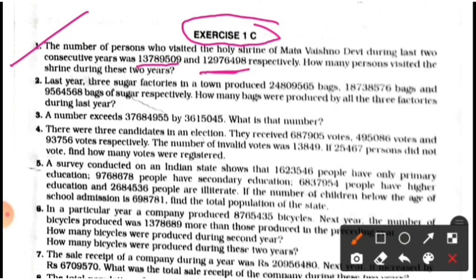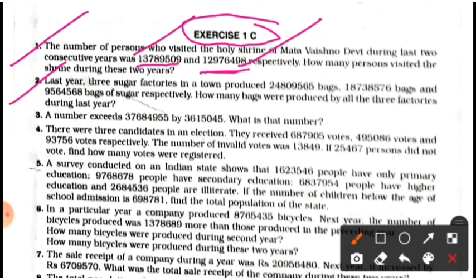How many persons visited the shrine during these 2 years? Students, that means in 2 years, how many total persons visited the shrine? So you have to add this number and this number and you will get the answer of this question. Now students, proceed to the next question.